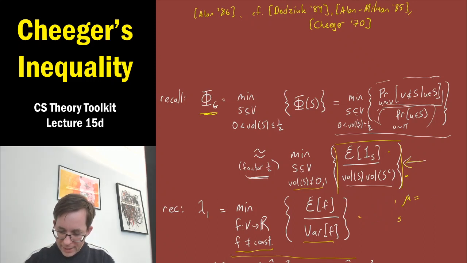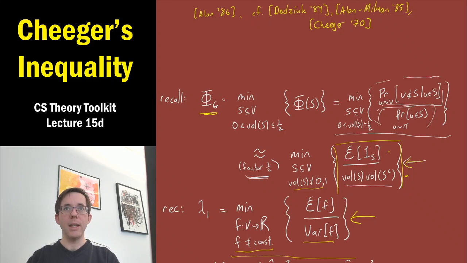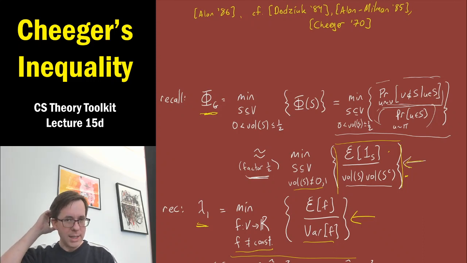What's nice about this program, the minimum of the quadratic form of f to the variance of f over all non-constant functions f, as we saw, is that it's a very simple quantity related to eigenvectors and eigenvalues. Namely, it's the second smallest eigenvalue of the Laplacian of the graph, known as lambda 1. Remember, the Laplacian of a graph always trivially has 0 as its smallest eigenvalue, and lambda 1 is the second smallest eigenvalue.